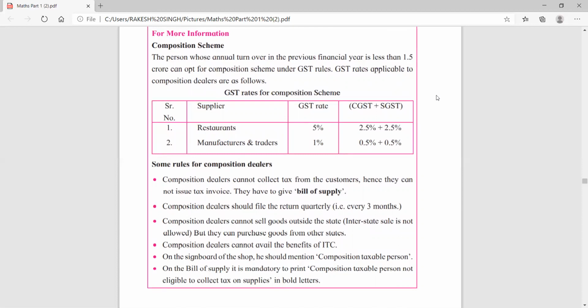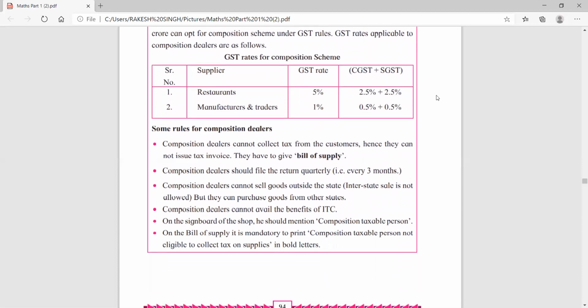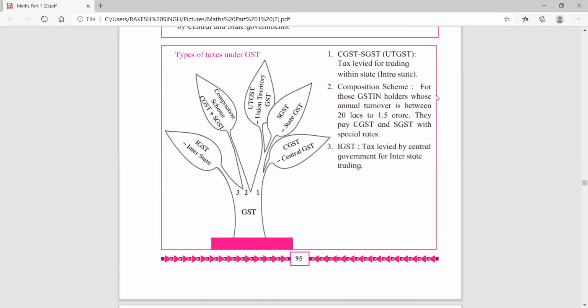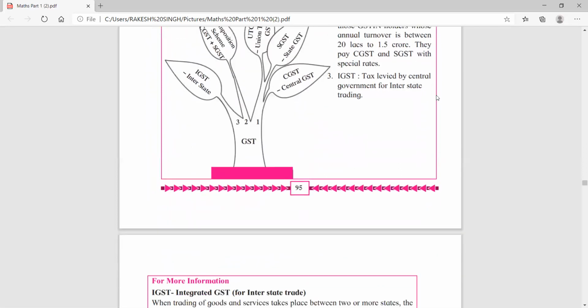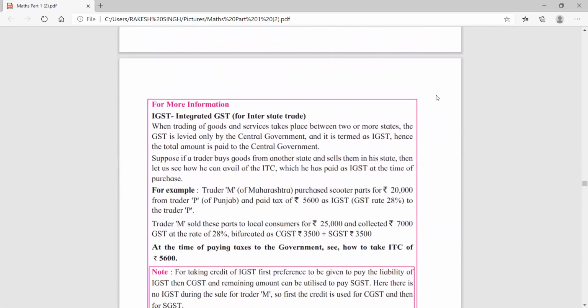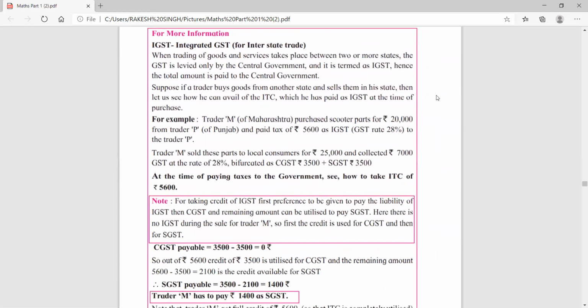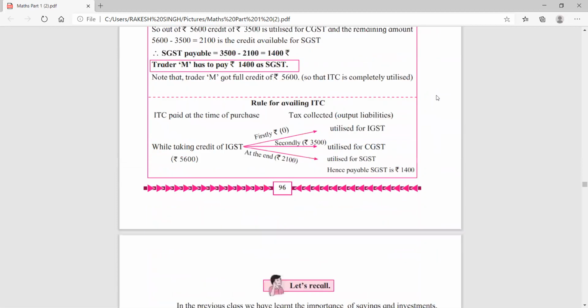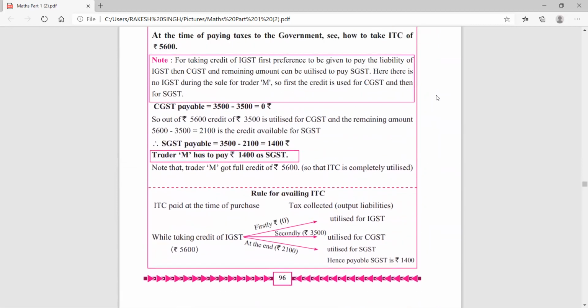So you cancel this. Page number 95, it is there, you have to go through that. Then page number 96, cancel again more information. Cancel that part, only more information. The note is there, so you have to go through this note on page number 96.